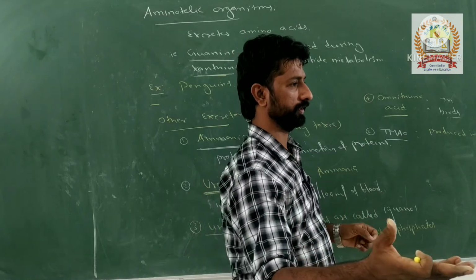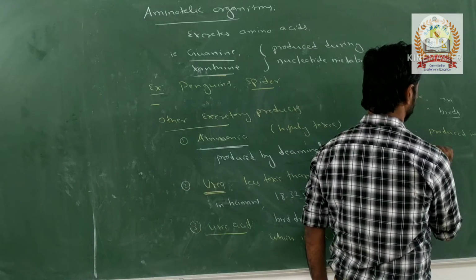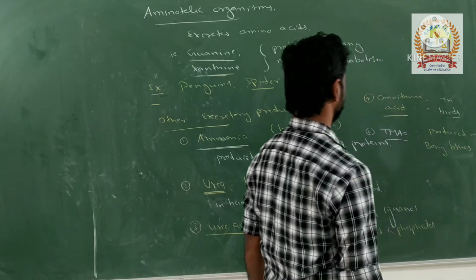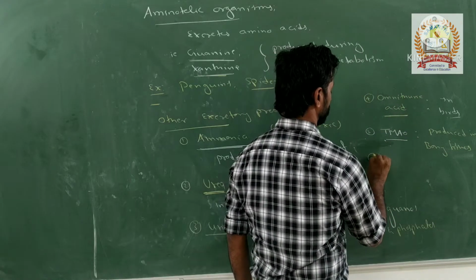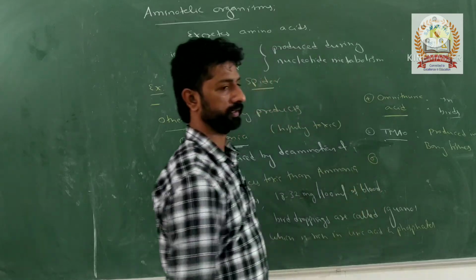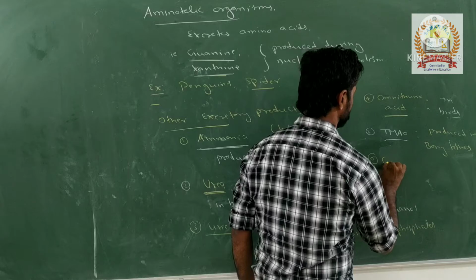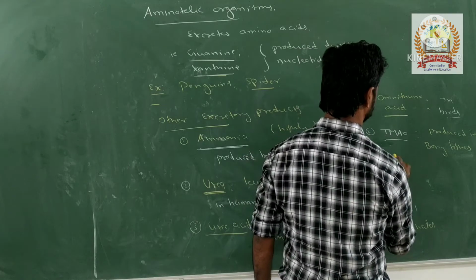It is produced in bony fishes. Another type of excretory product or waste is creatinine phosphate, creatinine.